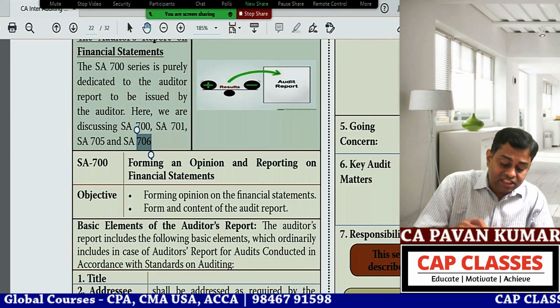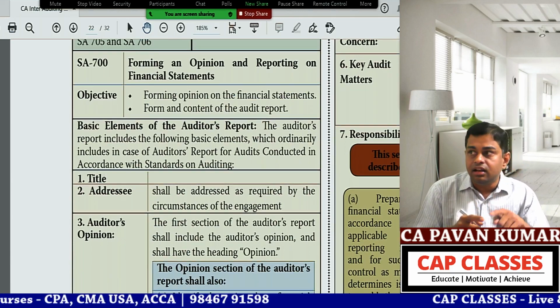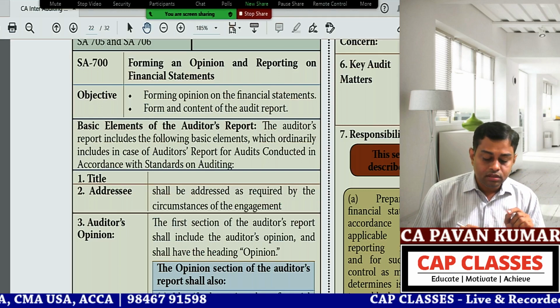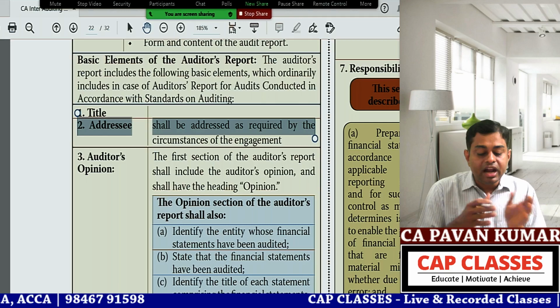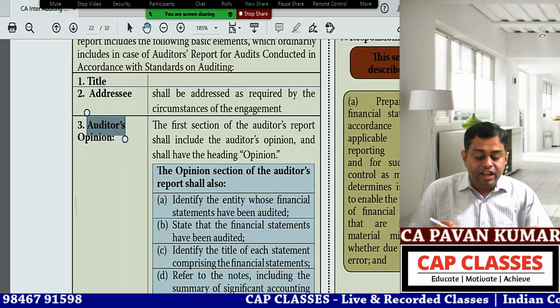Okay, in SA 700, what are the basic elements of the audit report? They have said title. Already we have seen. Did we see this, Sweta, in the Reliance report? Title we have seen. Then addressing we have seen. It should be addressed to the members of the company. Auditor's opinion paragraph we have seen.